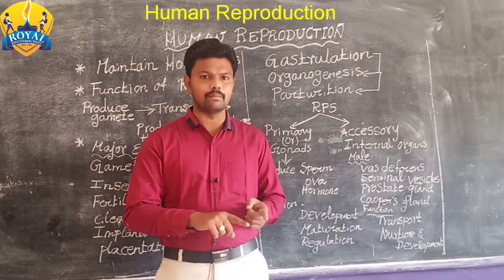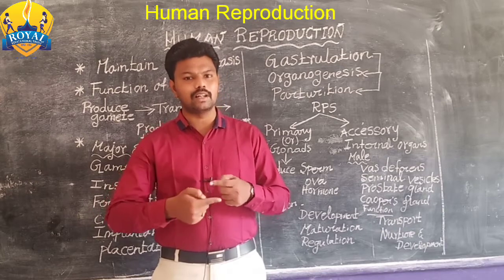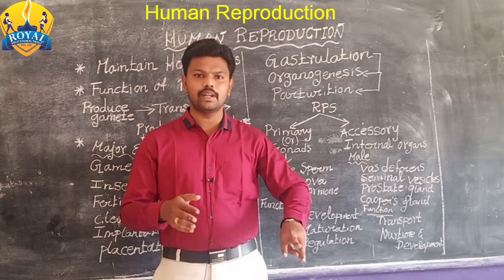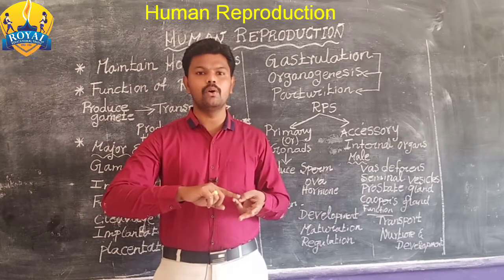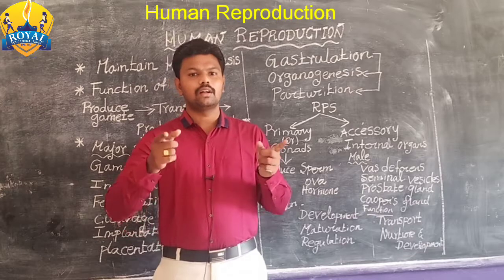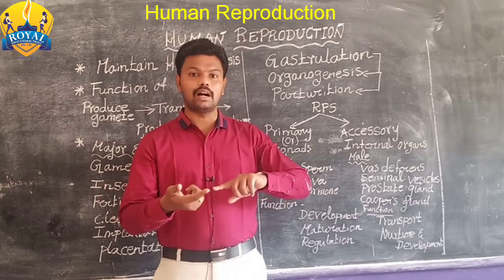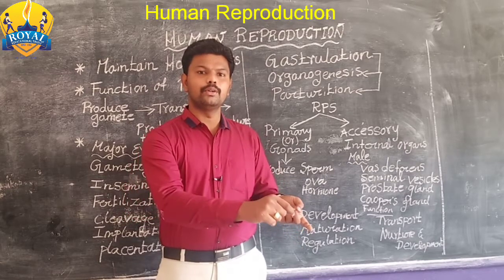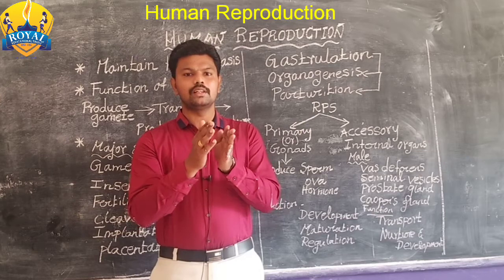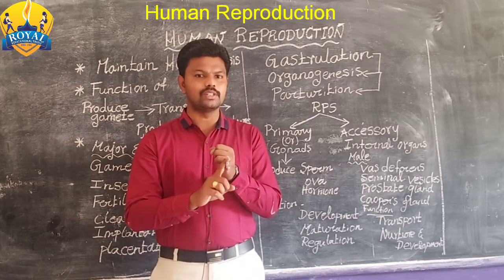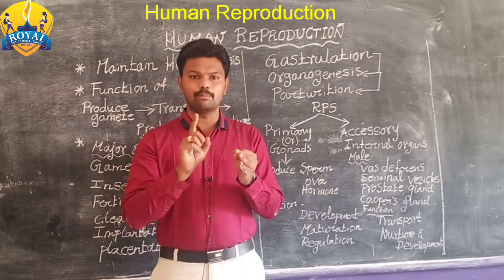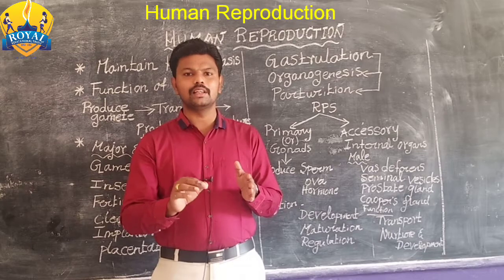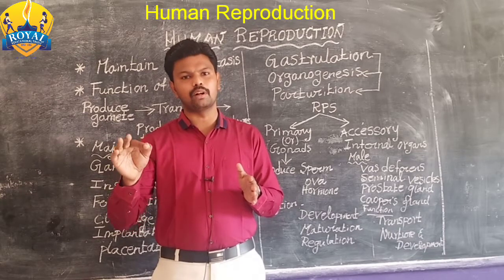It can synthesize the gamete, and after fertilization it prepares for implantation of the embryo, development of the embryo, parturition of the completely developed fetus, and after that lactation, to feed the newborn. So gametogenesis, implantation, embryo development, parturition, lactation, everything is carried out by the female reproductive system.